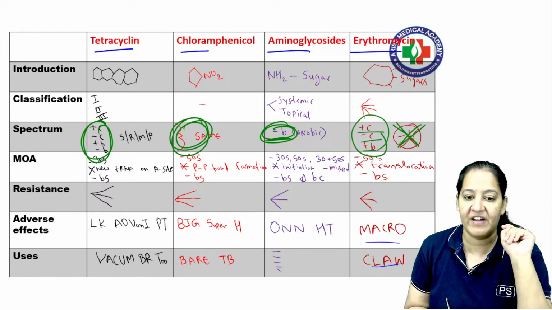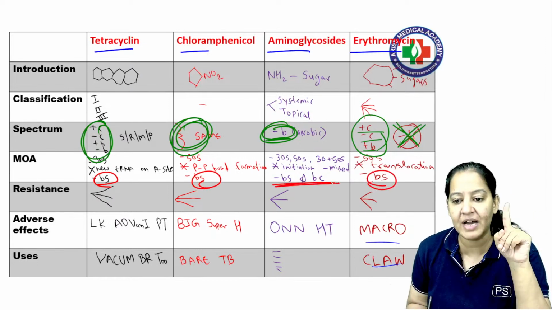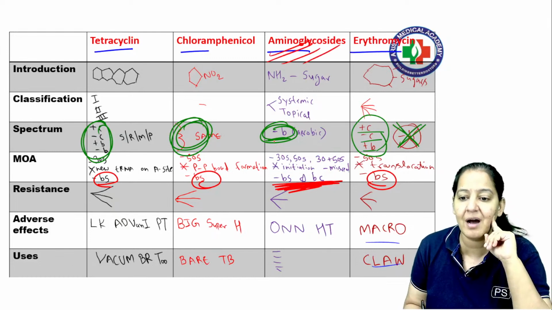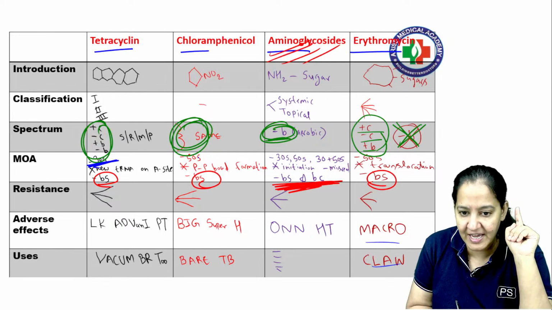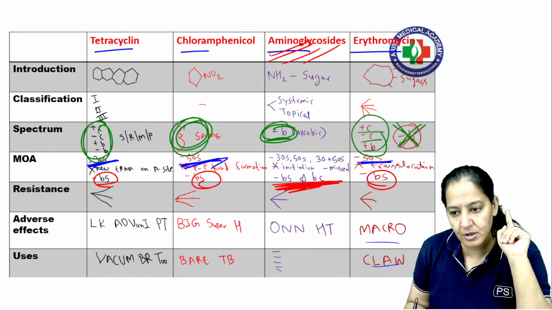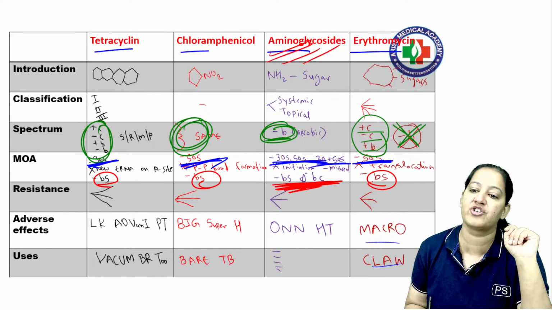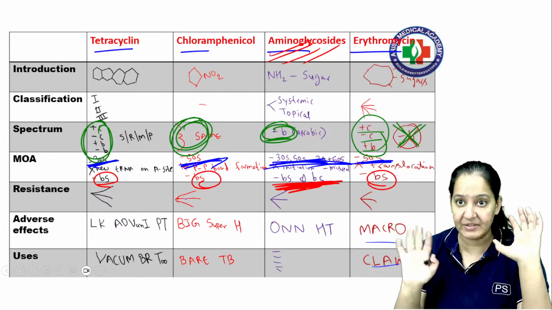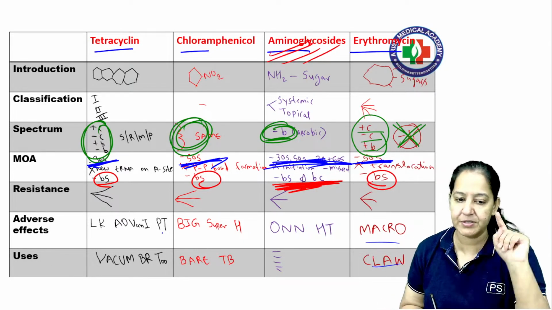Regarding their mechanism of action, all of them are bacteriostatic except aminoglycoside, which is bactericidal. Both are very important PYQ, believe me. One more thing you have to learn is on which S of the ribosome they are acting. This is 30S, this is 50S, this is also 50S, but aminoglycoside acts on 30S also, 50S also, and the junction also. Again a very important PYQ. And which step they are inhibiting, you know the name of that step, I guess, right? Please learn the adverse effect of all of them and uses of all of them.